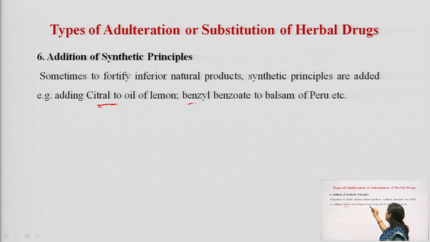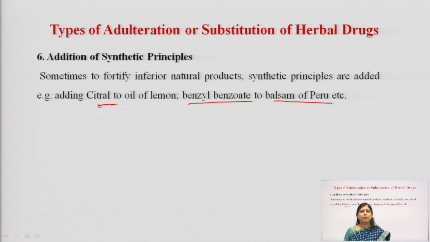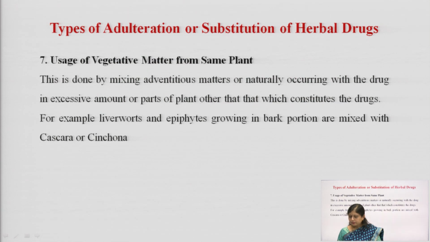In the same way, benzyl benzoate is generally found in Loban. Loban is basically a main constituent of the benzoins. Benzoates are used as a flavoring agent and an expectorant. So, benzyl benzoate can be added externally into the benzoin to increase its value, or it can also be added to other benzoins like the balsam of Peru or balsam of Tolu.